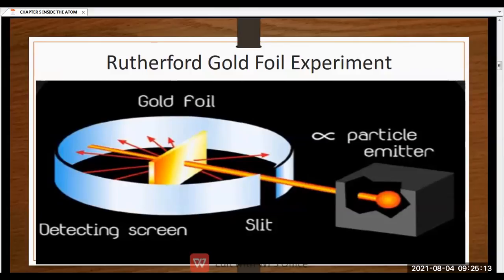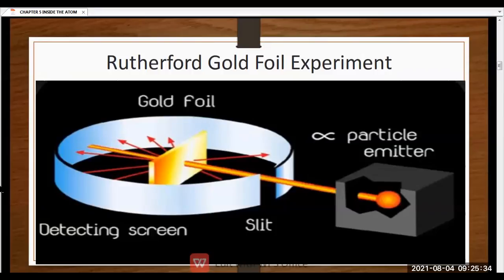Then about the fluorescent screen, why did he use it? Because it helped to detect the radiation and emitted fluorescent light. When the alpha particles come from the box, they hit this gold foil.